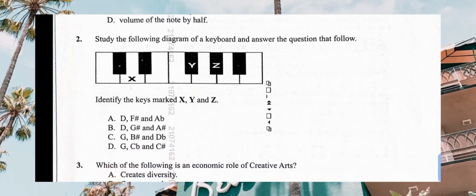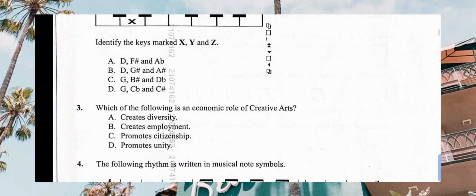Identify the keys X, Y, and Z. We said X is D, then Y is F sharp or G flat. So for A we have D, F sharp, then Z we said could be G sharp or A flat. So the correct answer is A, where we have X as D, Y as F sharp, then Z as A flat. Let's continue and look at the next one.